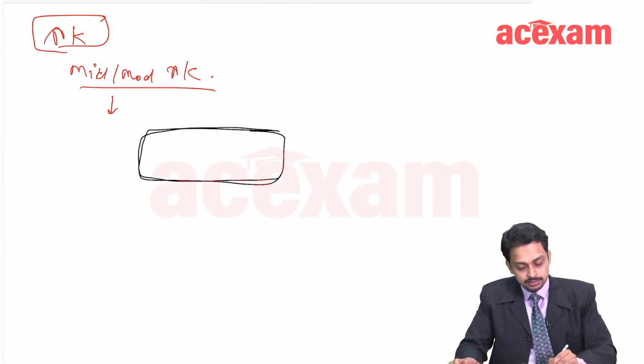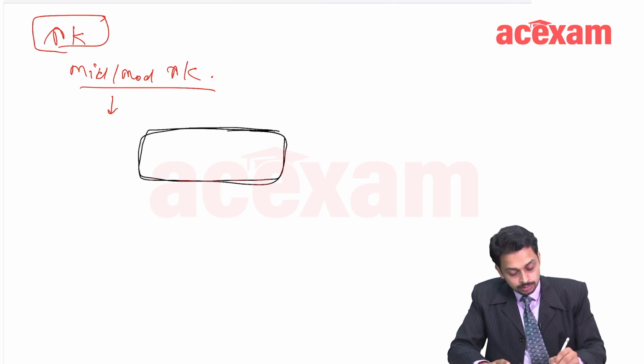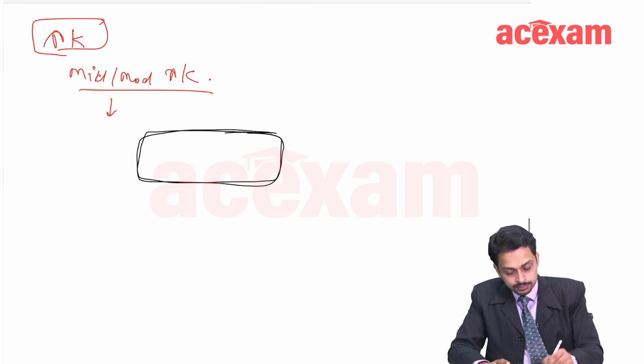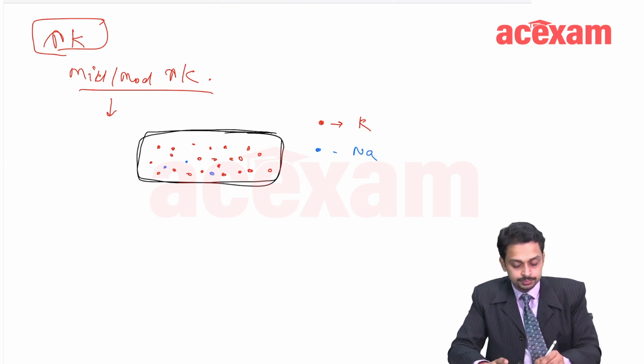Let us say this is the cell. Now, as I told you before also, there are a lot of potassium ions on the inside. In red color, I am making potassium now, and in blue color, I am making sodium now.